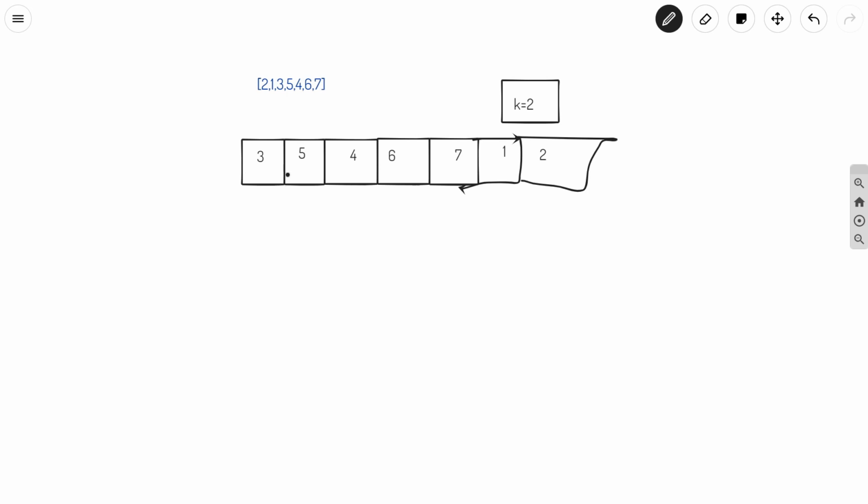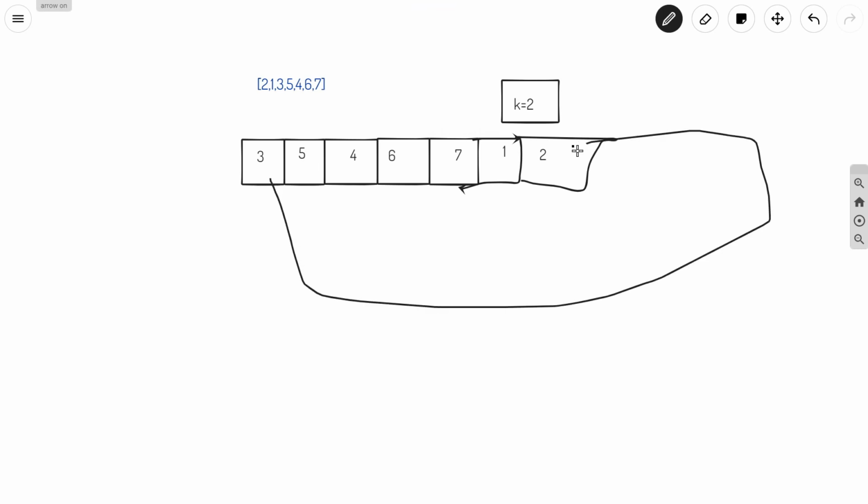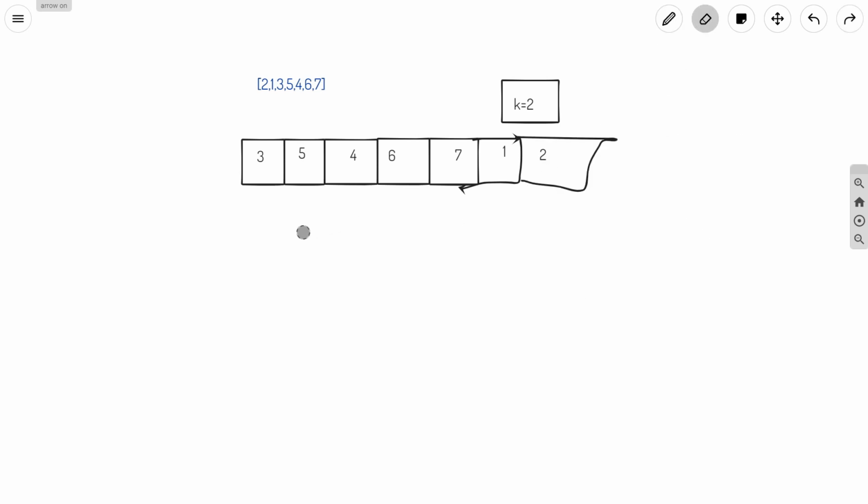You can see that 3 is smaller than 5, so here the winner will be 5, and 3 will go at the back. So we remove 3 from this point and write 3 here. We have pushed 3 here, and you can see that the winner is 5, and 5 has won exactly one round till now.